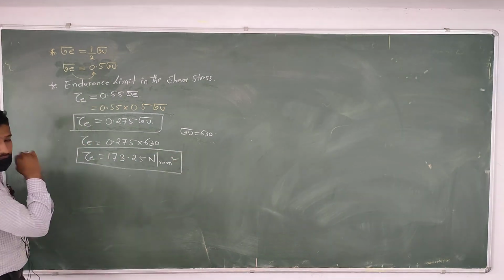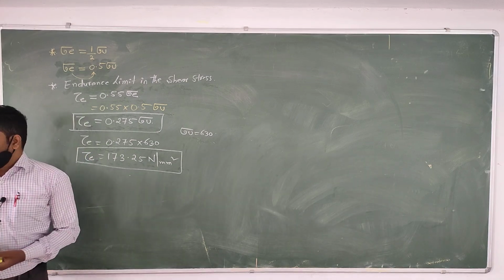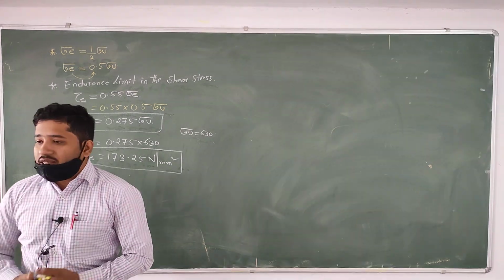We got it. Again, in this case, which material are we using? We are using carbon steel.